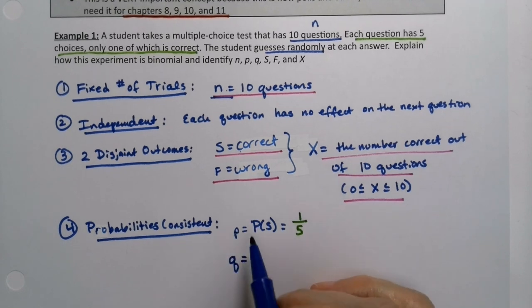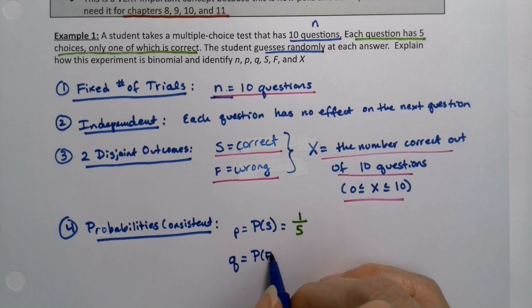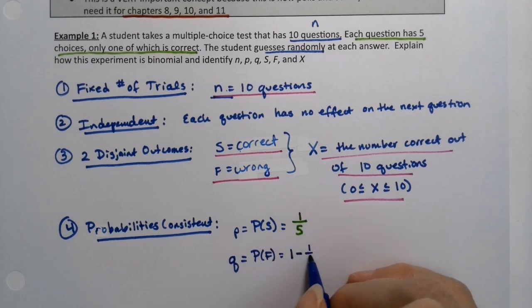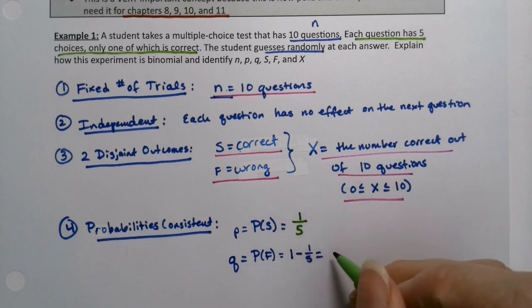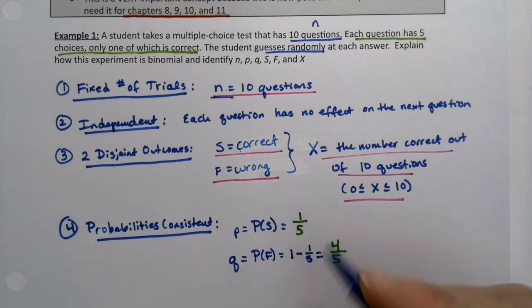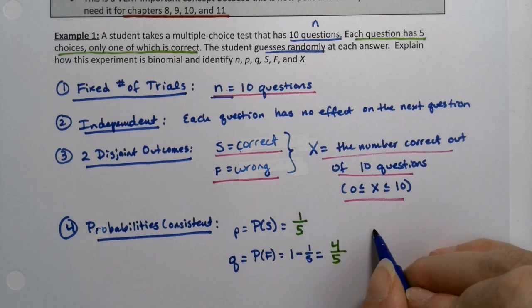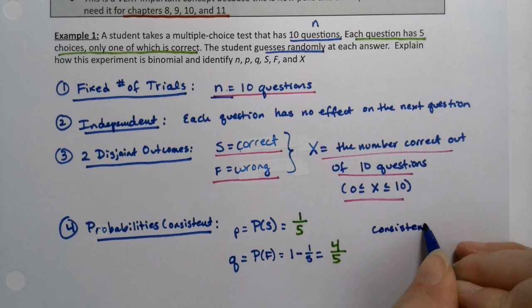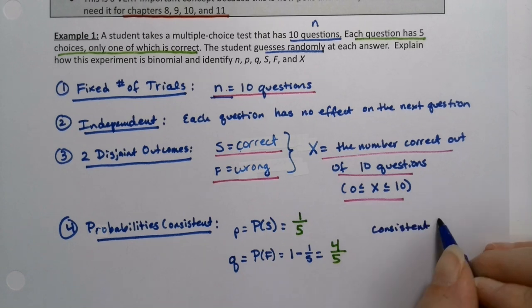Mind your P's and Q's. So the probability of failure is 1 minus 1/5, which is 4/5. If you have 1 out of 5 that's a correct choice, then 4 out of 5 are wrong choices. And these are the same for every question. So they're consistent. That's what consistent means, the same.